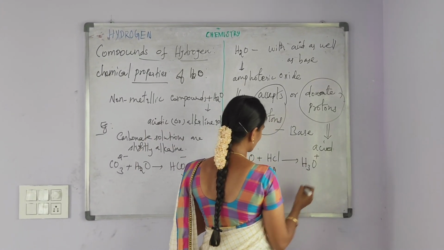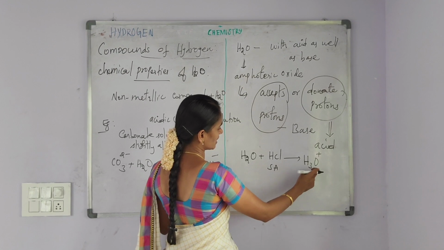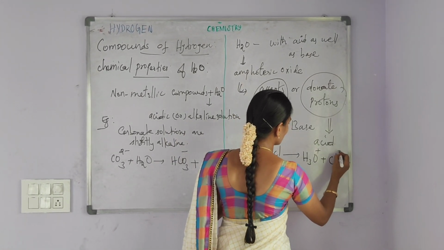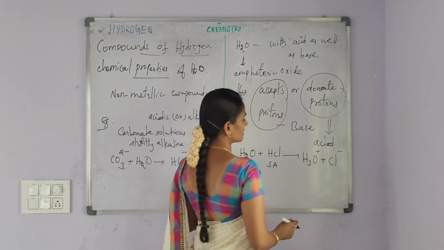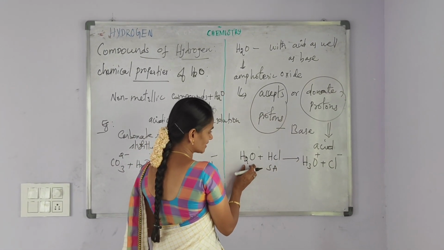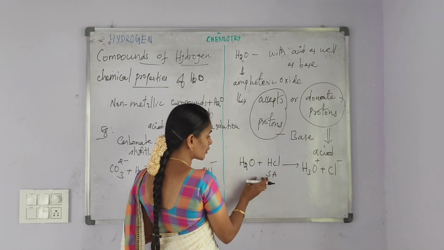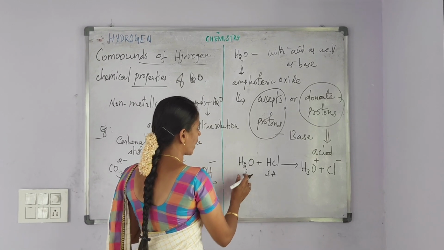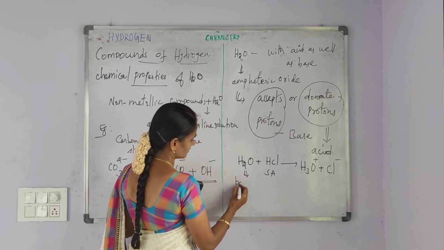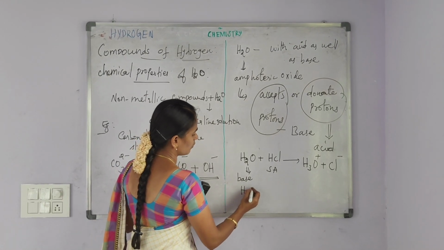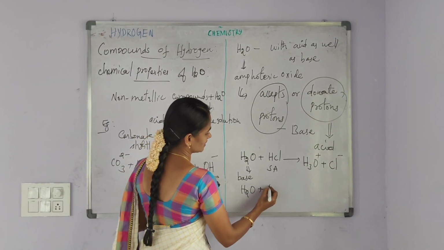Water is converted into H3O plus along with the formation of chloride ion. Water, it accepts the proton from the acid. Here, water, it acts as a base, and then water, it reacts with ammonia.